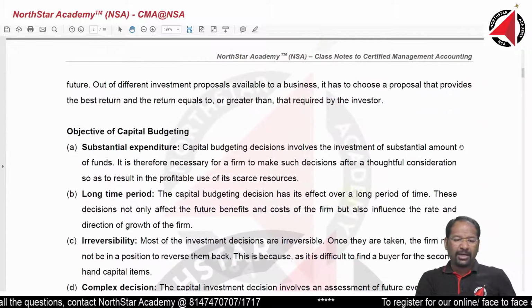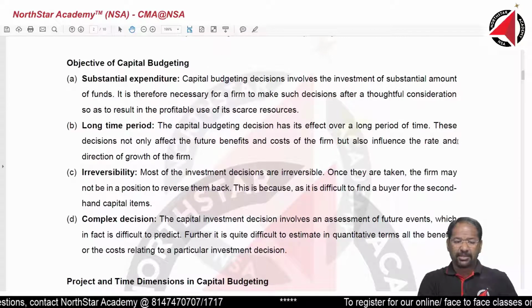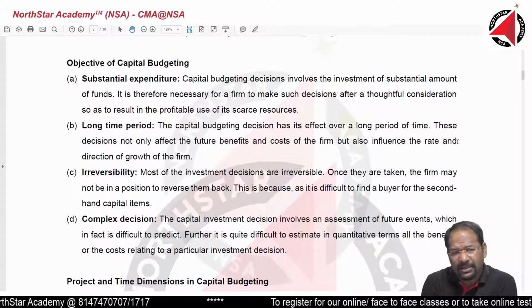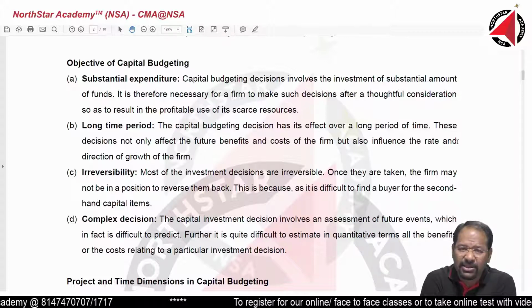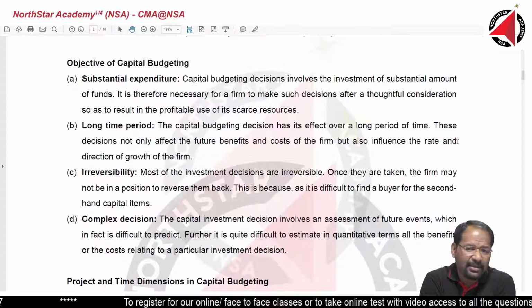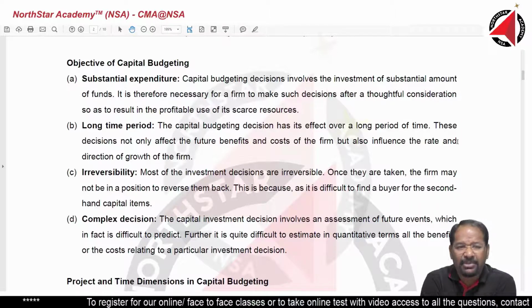Next important point, what are the objectives of capital budgeting? You don't have to memorize anything. You just need to understand all this. Practically also, I will be teaching you all such things. But theoretically, to handle MCQ questions properly and to handle essay questions, I am teaching you all this.